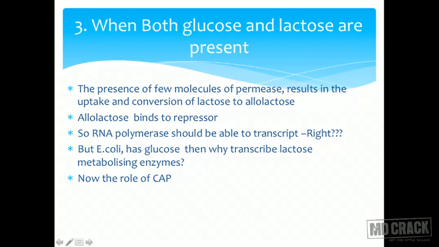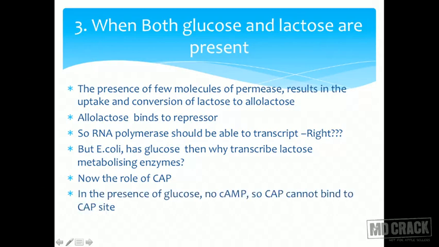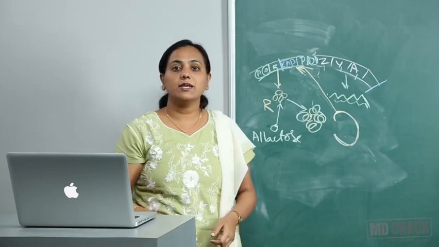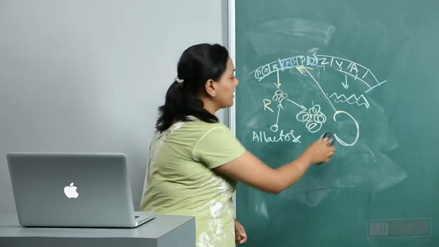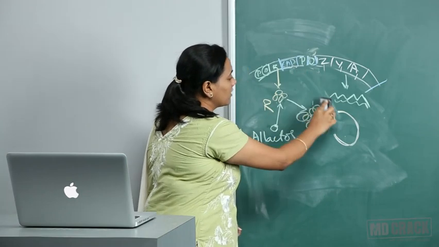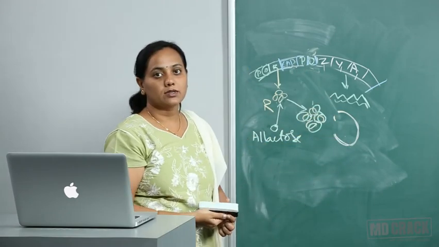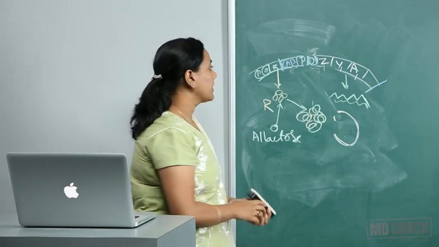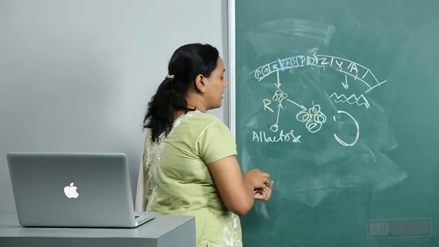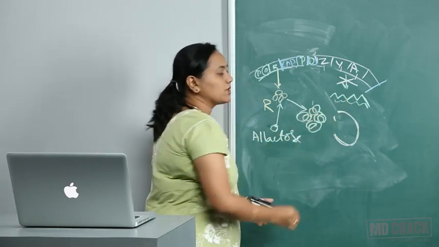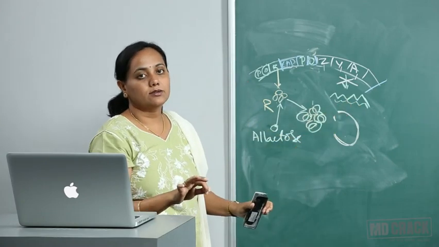So here comes the role of CAP again. In the presence of glucose, there is no cyclic AMP. If cyclic AMP is not there, what will happen? CAP cannot go and bind here. So this binding is gone if there is glucose. When CAP cannot bind, RNA polymerase cannot initiate transcription. When RNA polymerase cannot initiate transcription, the formation of mRNA does not take place.